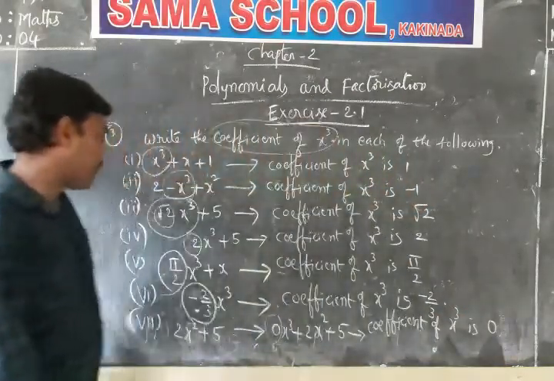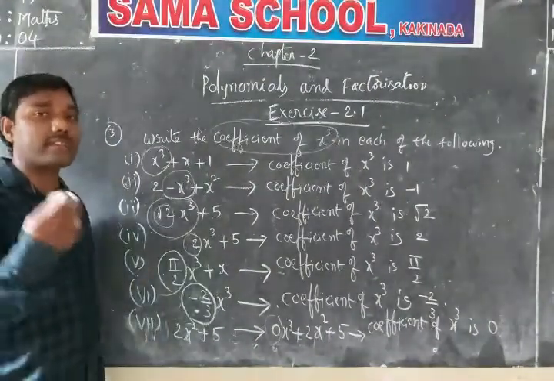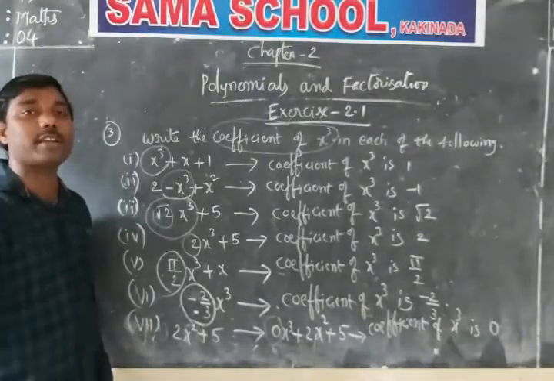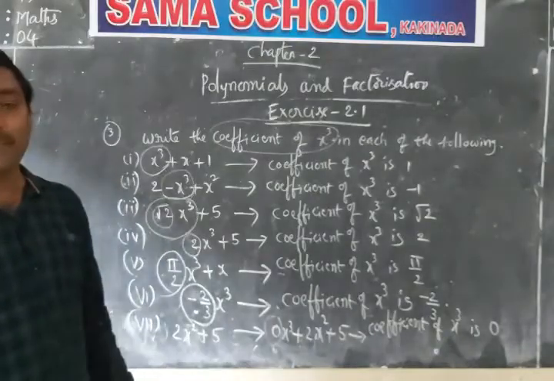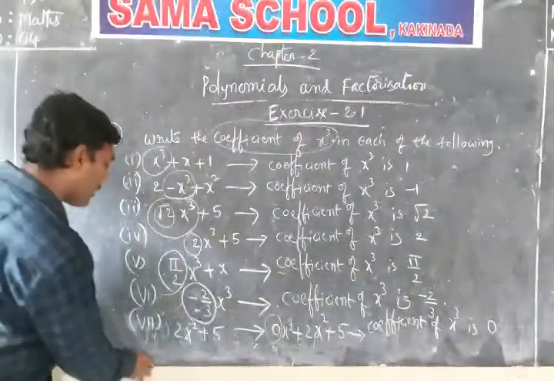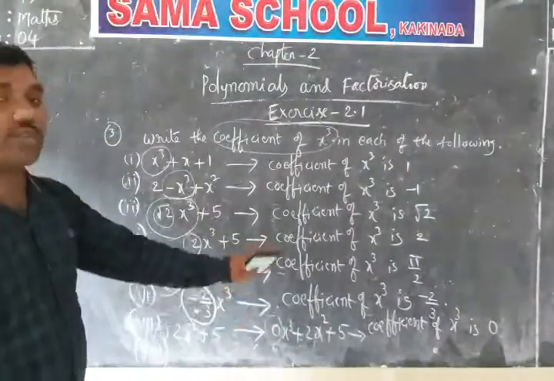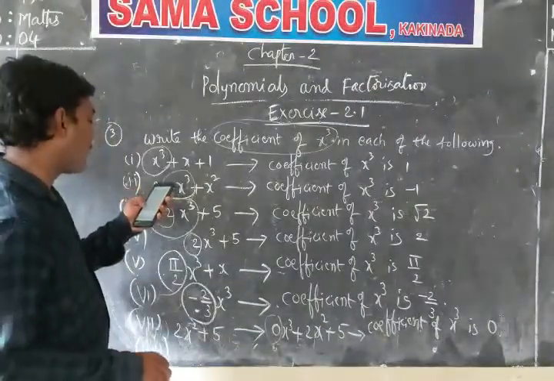I hope you understood. When they ask for a particular term, x cube or x square, whatever it is, and that term is missing in the given polynomial, it is not a printing mistake and not a wrong question. Some students asked me this doubt in my experience. When the required term is missing, you have to consider 0 into that particular term.